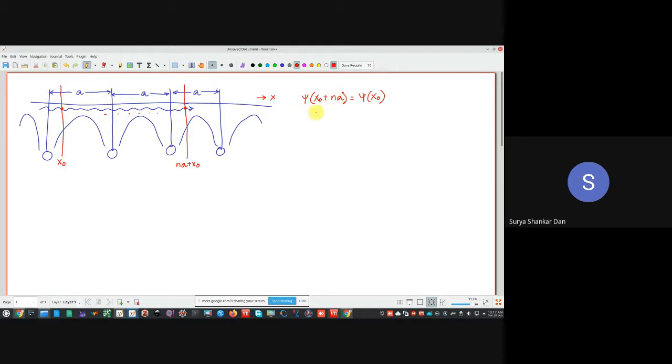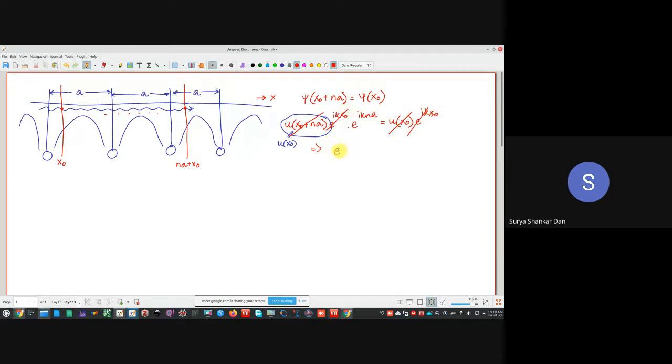Given the Bloch function, this should be true: e to the power of ikx0, instead of plus na, I put e to the power of ikna, is equal to u(x0) e to the power of ikx. Essentially, in the Bloch function, the condition was that this part is equal to u(x0). This is already known to everybody, so I'll just cancel these parts out.